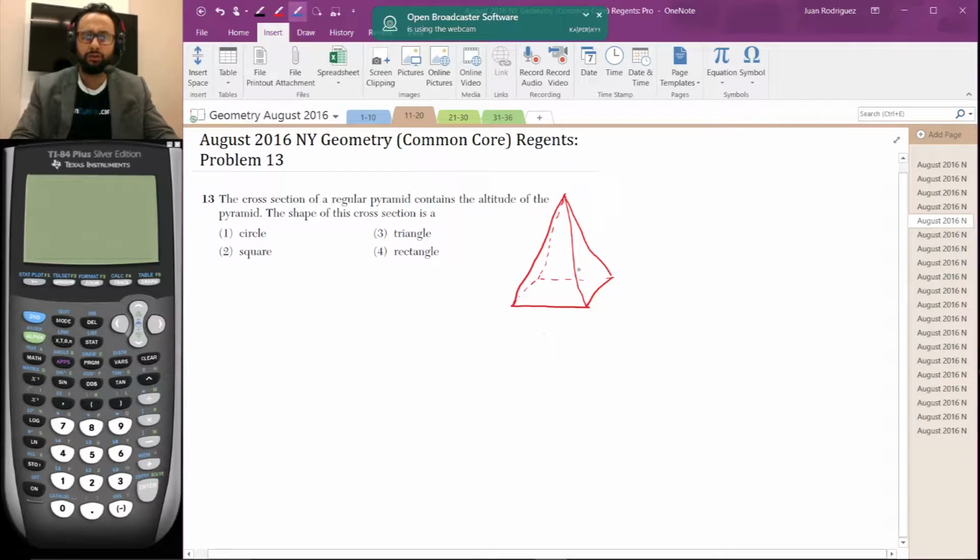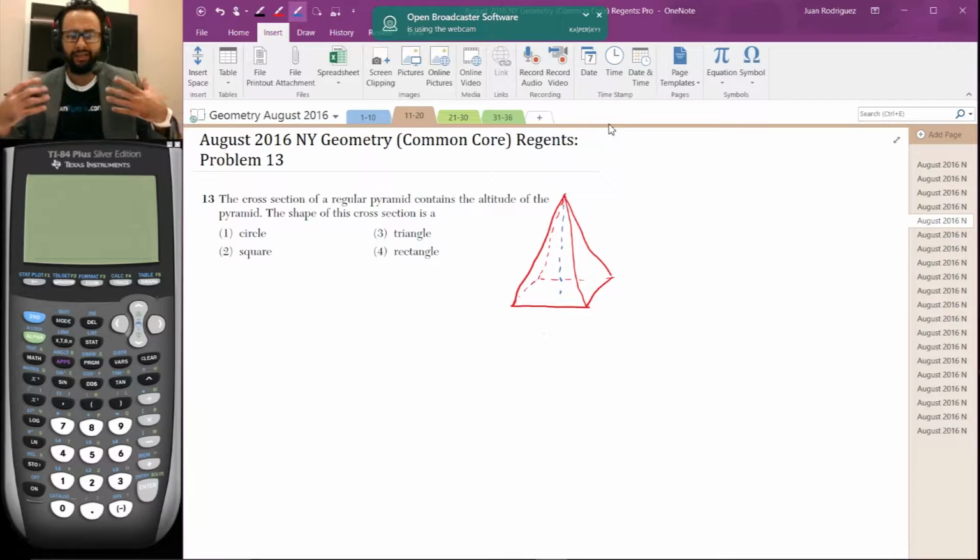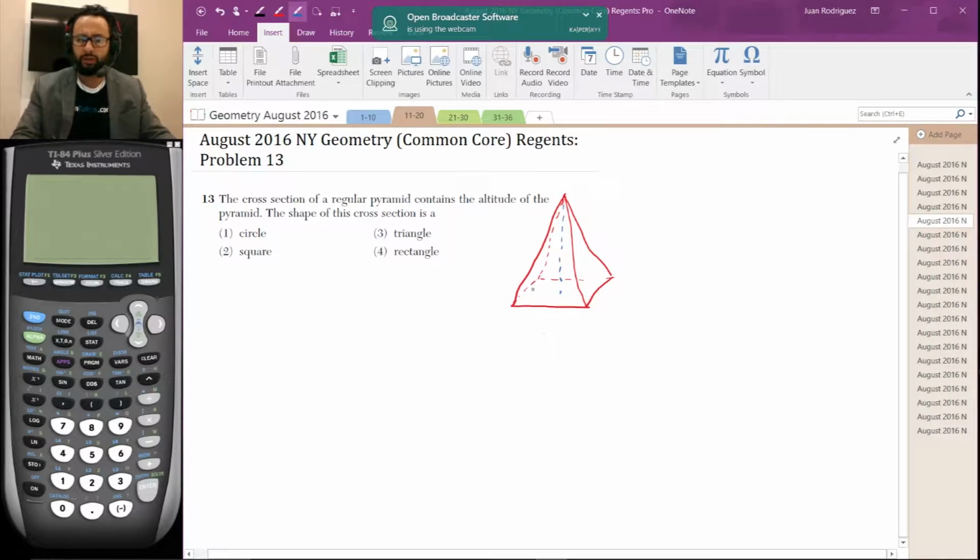I'm going to draw the altitude. The altitude goes right to the bottom of the base. Okay, so the cross section has to contain that length. So if this statement has to be true for every cross section, why don't I choose the cross section that I make? So I'm going to choose the cross section that faces me perfectly. I'm going to choose a cross section that cuts this shape this way, and to the top, to the top.